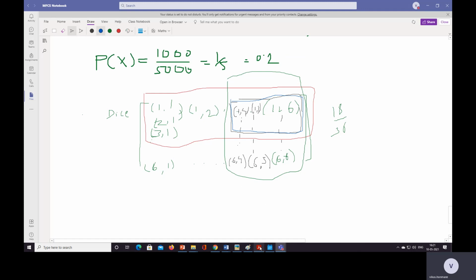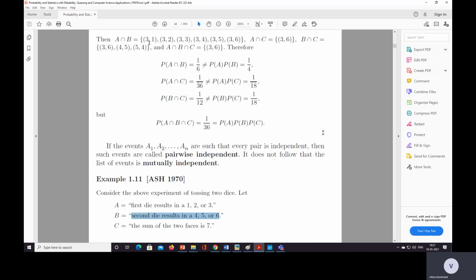There is 3 1, 3 2, 3 3, 3 4, 3 5, 3 6. B is the second die resulting in 4, 5, 6.